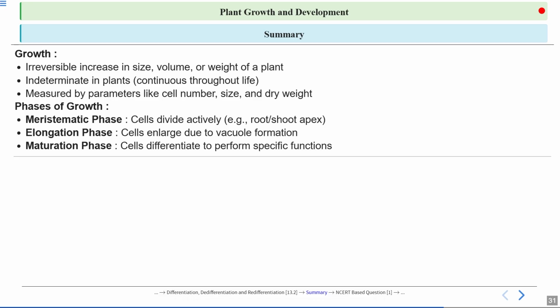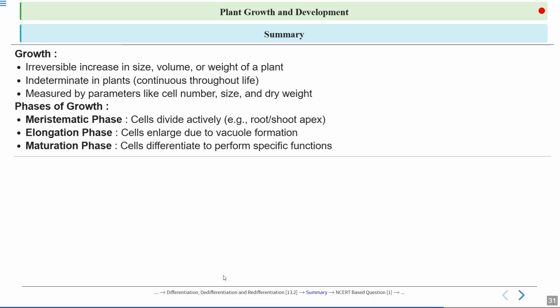And we also talked about the phases, which are a very important part of the chapter. So we talked about meristematic phase, elongation phase and maturation phase. In the meristematic phase, cells divide actively, example root or shoot apex. In the elongation phase, cells elongate or enlarge due to vacuole formation or cell wall deposition. And we learned about the maturation phase or zone of maturation.